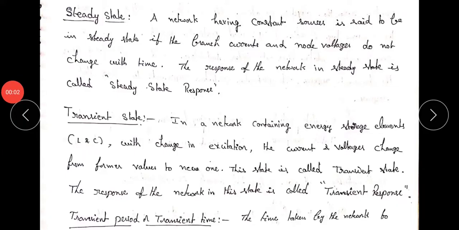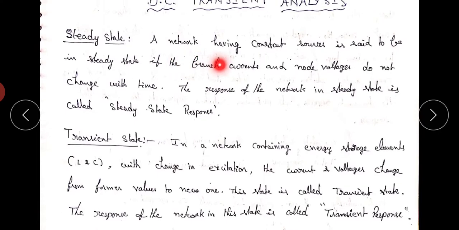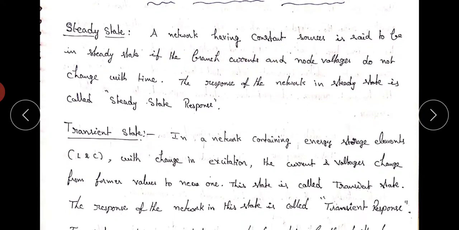Okay, now I would like to explain some definitions in transient analysis. First one, steady state. A network having constant sources is said to be in steady state if the branch currents and node voltages do not change with respect to time. The response of the network in the steady state is called steady state response.